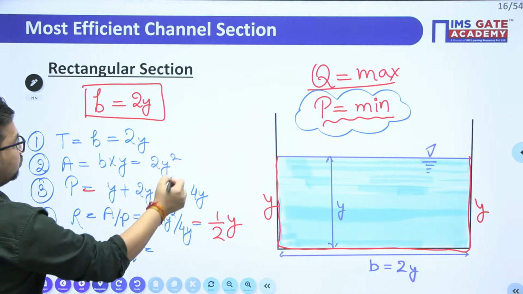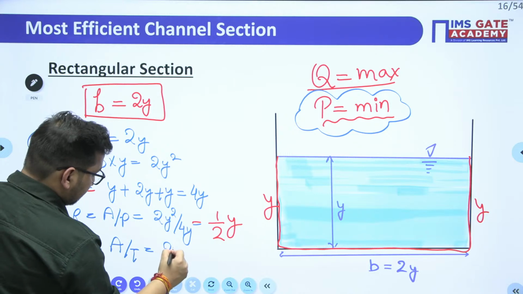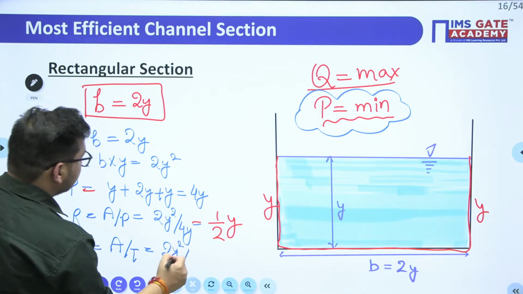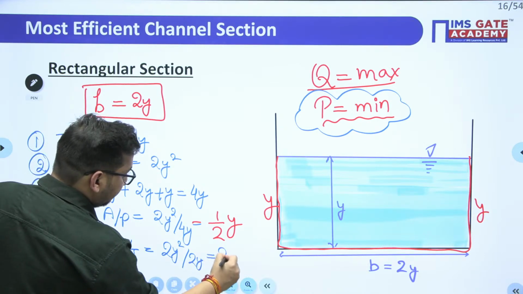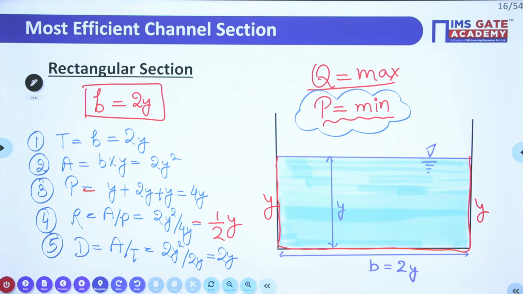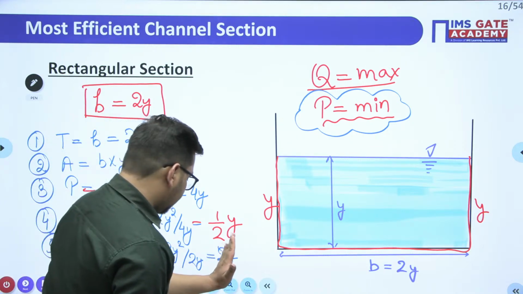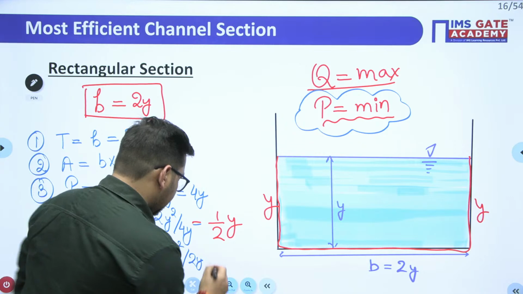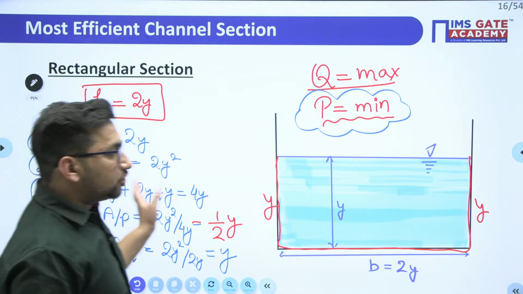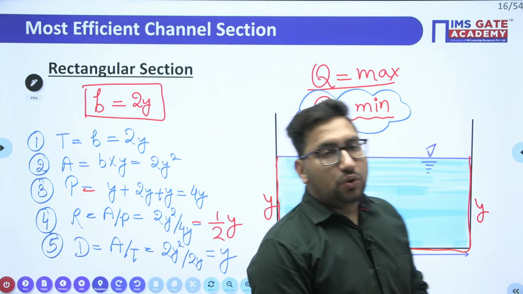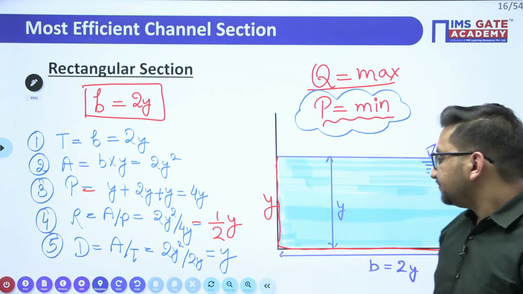Area is 2y square and top width is 2 times y. Clear? So it is equal to y value, right? So these are the geometric parameters for your most efficient and most economical channel. I hope it is clear.